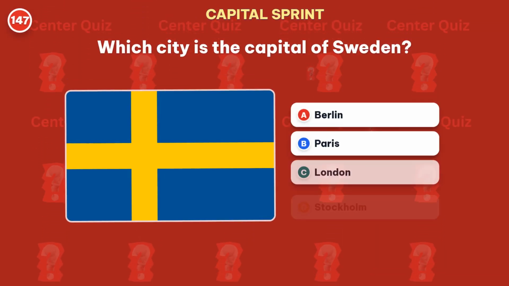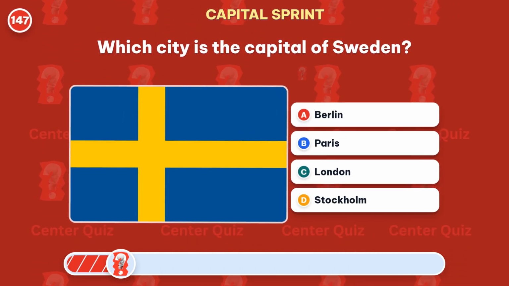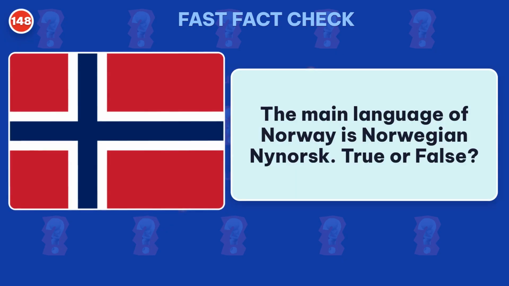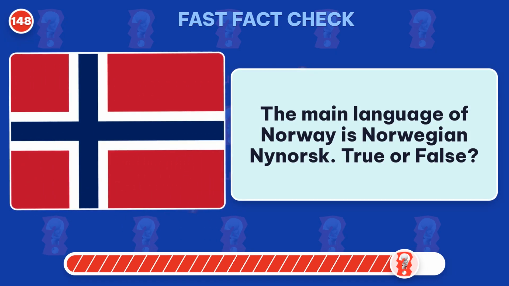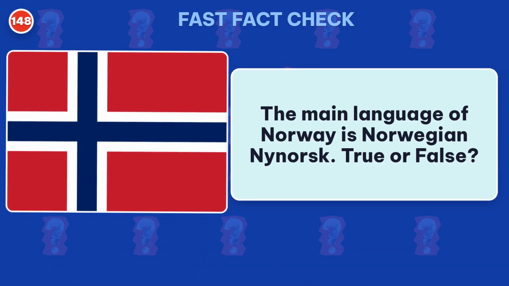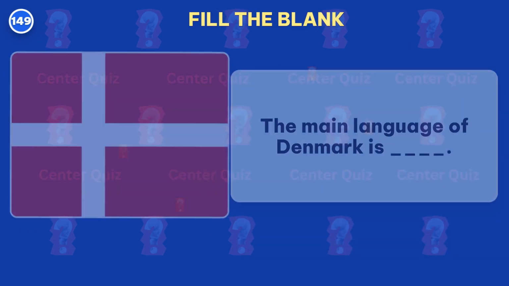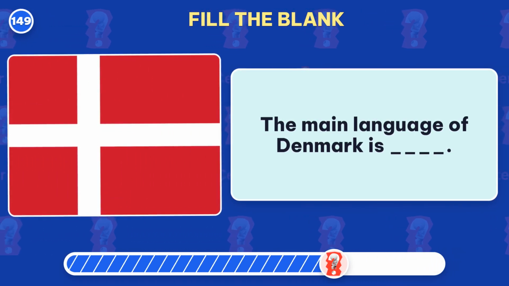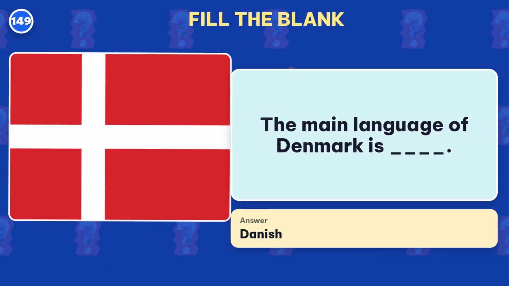Which city is the capital of Sweden? Answer: Stockholm. The main language of Norway is Norwegian Nynorsk. True or false? True. The answer is Norwegian Nynorsk. Fill in the blank. What is the main language of Denmark? The missing answer is Danish.